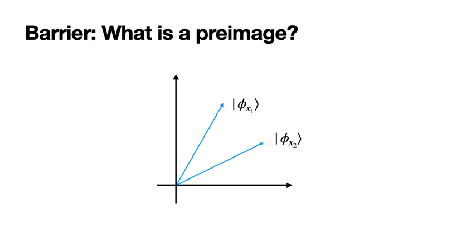Now, any adversary that on input phi of x2 manages to find and output the value x1 would be breaking the security of our one-way state generator, because it is outputting a key that maps to a state which has high overlap with its input state. So we cannot simply say that x1 is not a preimage. However, we cannot claim that it is a valid preimage either, because it does map to a detectably different quantum state. So the notion of a preimage starts to break down. Now this problem only arises because of these partially overlapping states that are close to each other but not exactly the same.